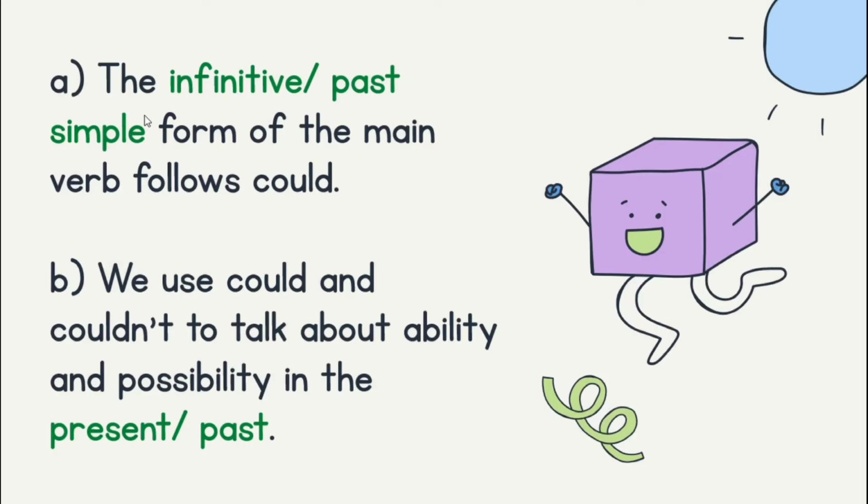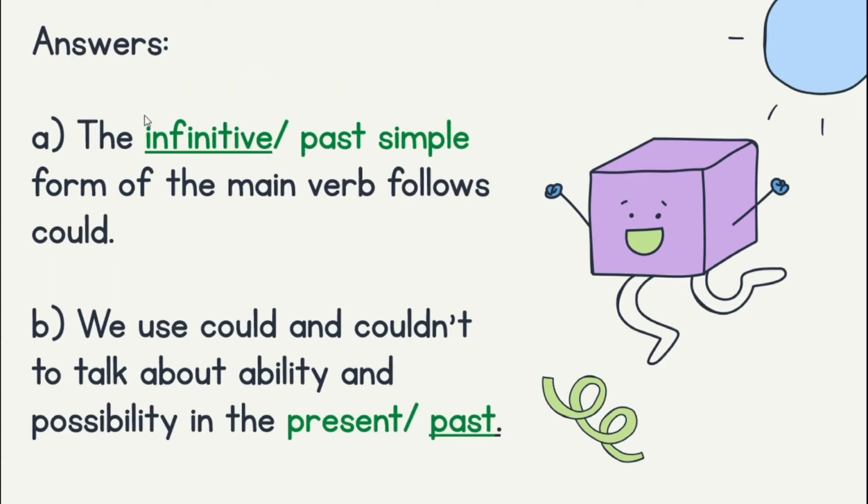It's time for us to discuss which words complete these rules. As you can see, this is the answer for rule A. The answer is infinitive. The infinitive form of the main verb follows could. Why?